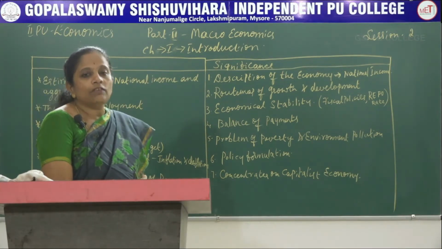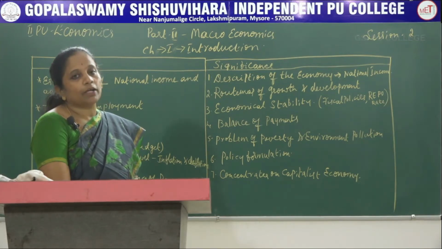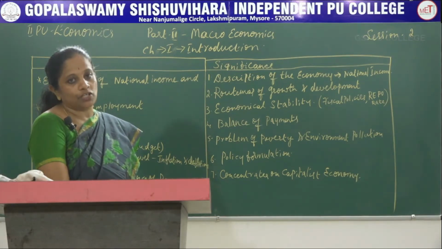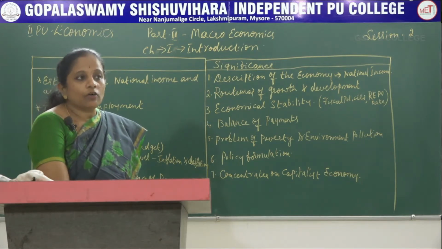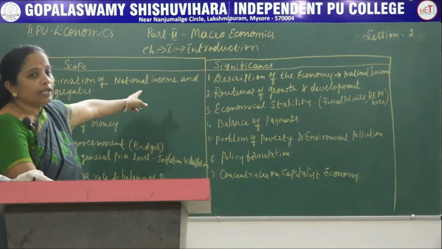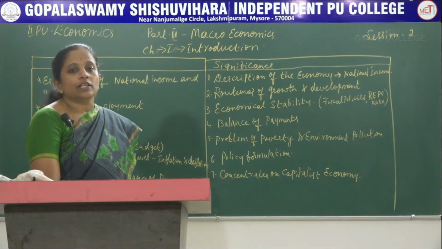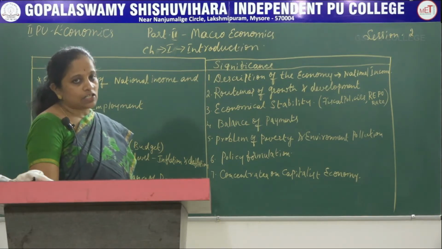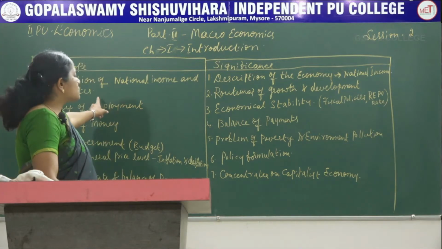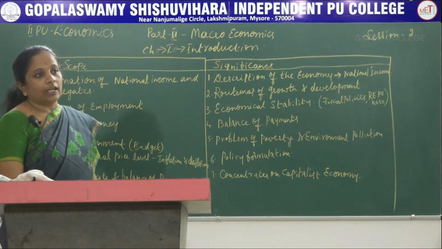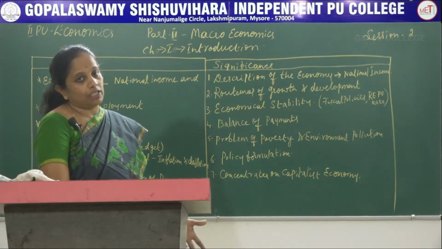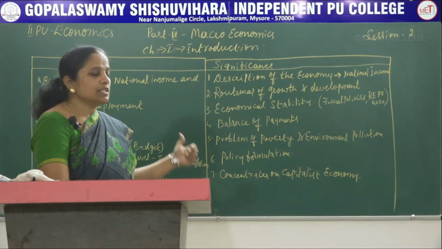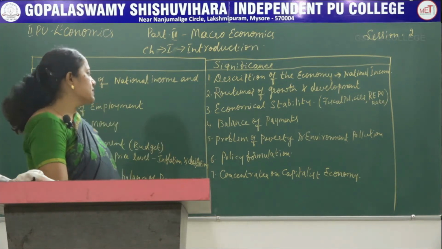Whatever information the individual economic units under microeconomics supply, based on that information, macroeconomic units take care of the national income and calculate the gross domestic product, net domestic product as well as net national product. They also consider the aggregate levels, maybe it is price fixation or maybe it is the employment situation, everything is taken care of under macroeconomics.